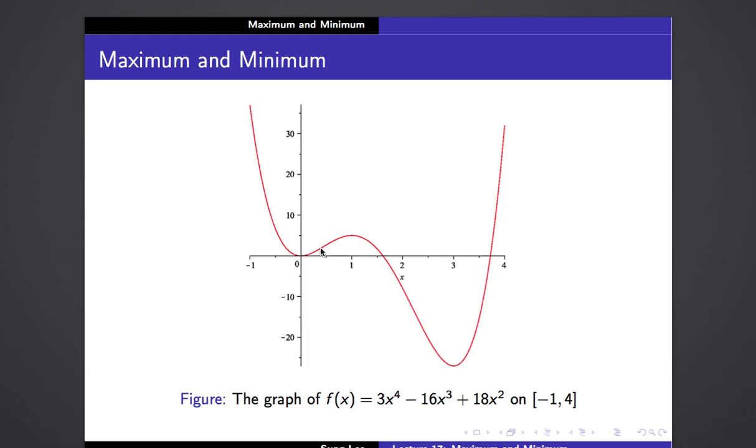The critical temperature is a temperature at which the state of matter changes, like water becomes water vapor, gas, or the other way around, water vapor becomes water, or water becomes ice, and so on and so forth. So that's a critical temperature.